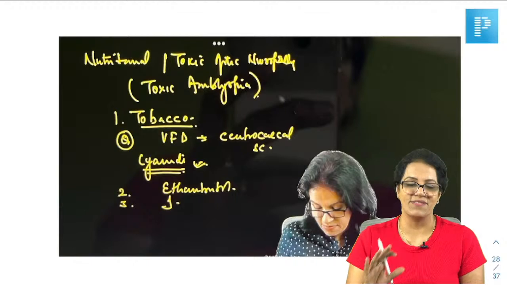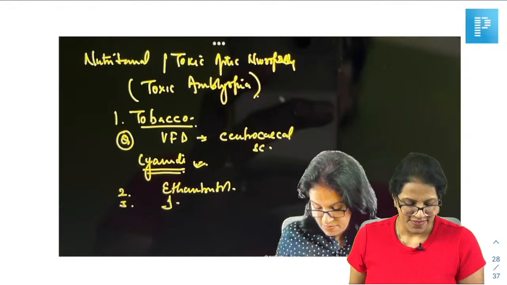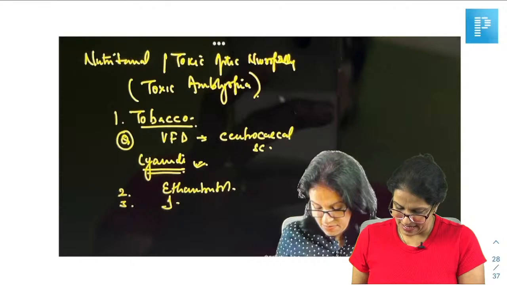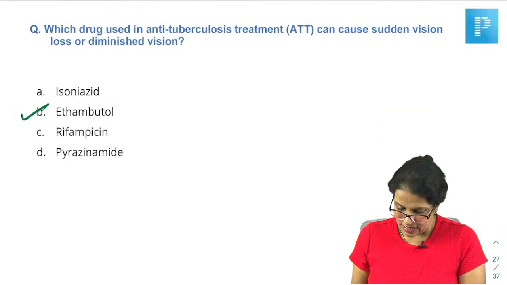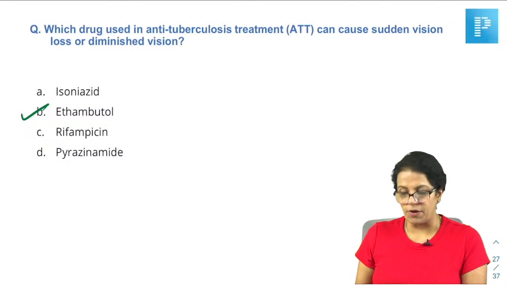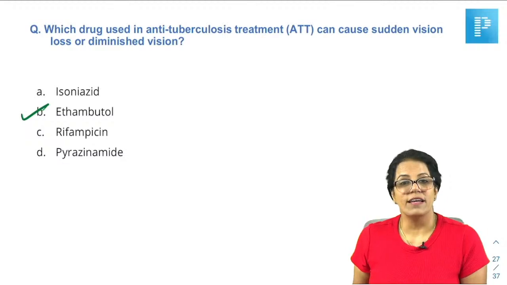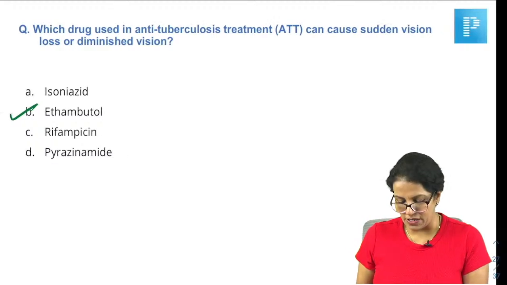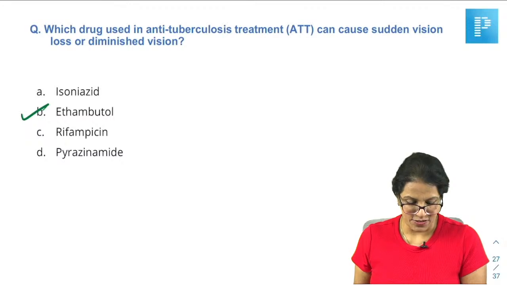You can apply it everywhere in your neuro-ophthalmology. Okay. So again, optic neuritis and an optic nerve problem. So we all know that red-green color vision loss can occur, isn't it?